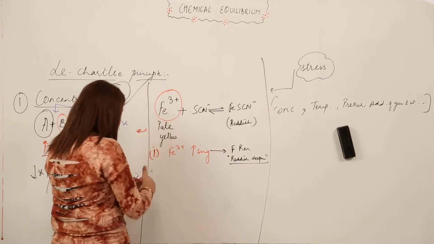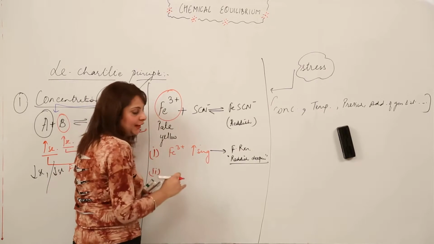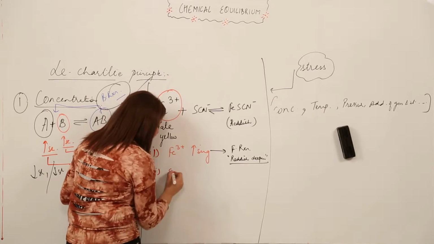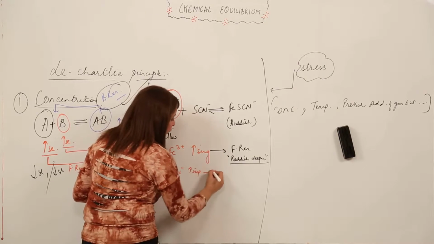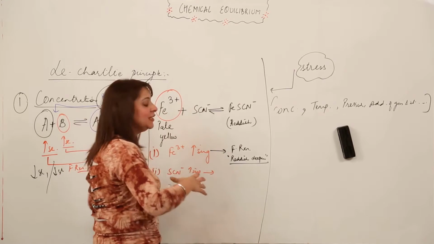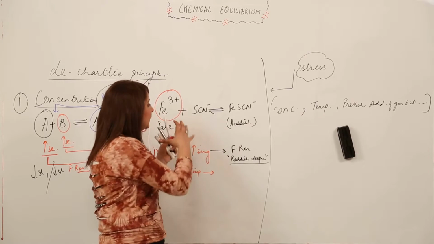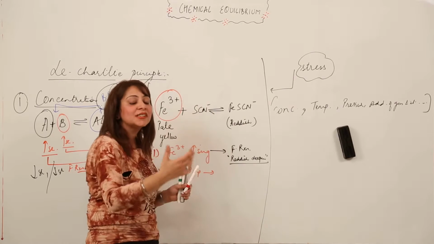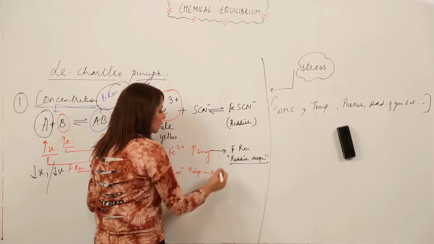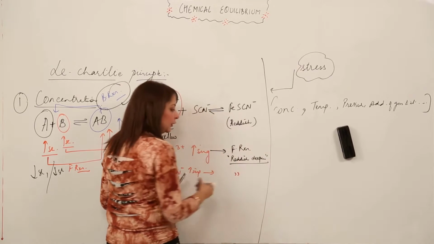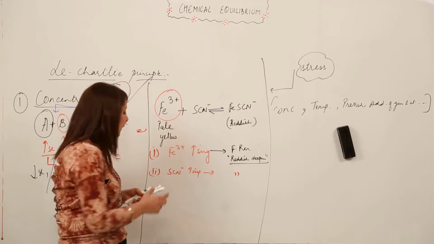Now, in the second case, I am not altering the concentration of this ferric ion, I am just increasing the concentration of this sulfocyanide ion. I am increasing it, right? So, what will happen? Again, the equilibrium will shift in a direction in which this gets consumed. That means its concentration now decreases, right? So, again, which reaction will be favored? The forward one. And how can you predict it? The reddish color will deepen, right?